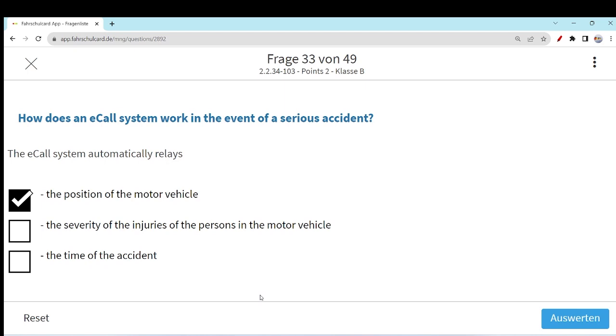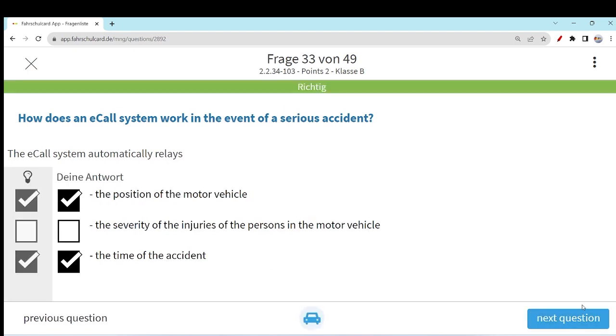The GPS current location of your car can be sent. But how the different persons are injured in the car, what their medical condition is, this system is not that advanced. It is not a correct option. The time of the accident for sure can be sent, and the position of the motor vehicle, but regarding the severity of the injuries, this option is never correct. Only two options are correct.